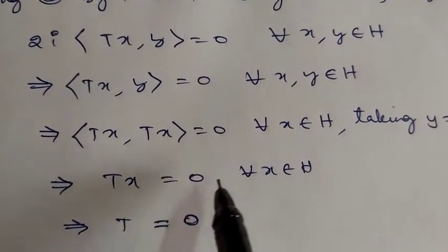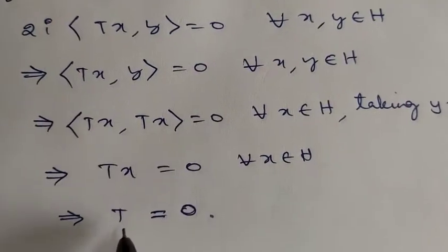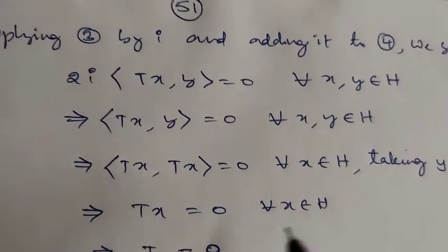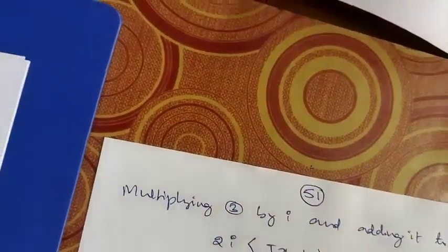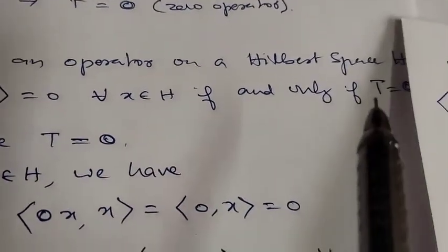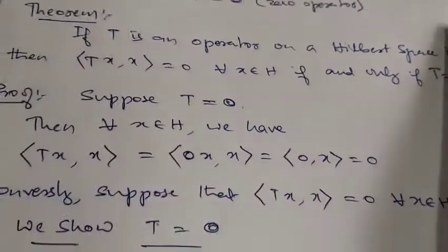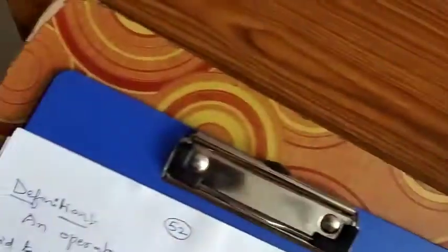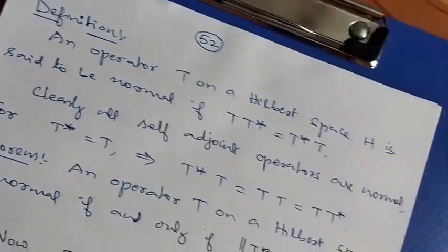Now T(x) is 0 for every x belonging to H means T should be the zero operator. Thus we have proved that the inner product of T(x), x is 0 if and only if T itself is 0. Next, let's come to the next results. These are the very simple results that we are discussing in this class.